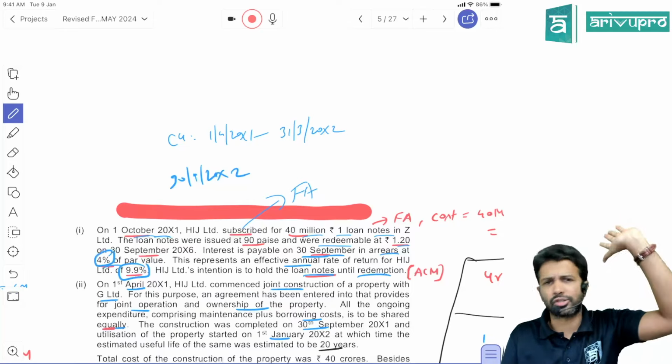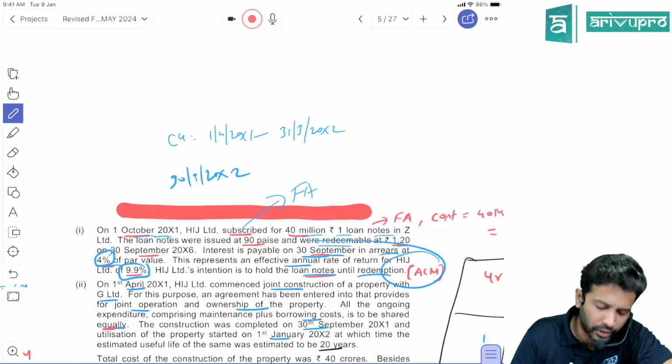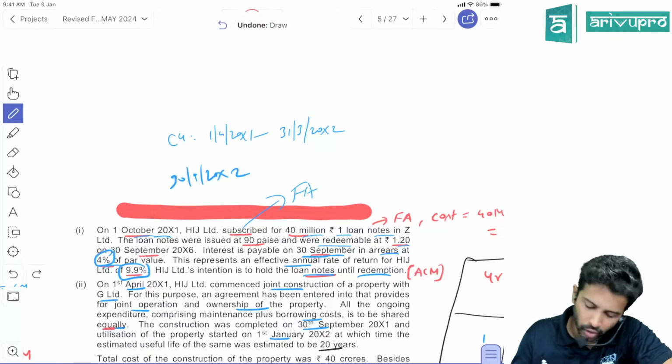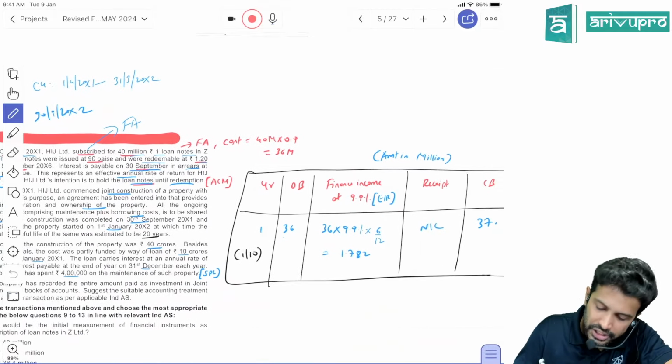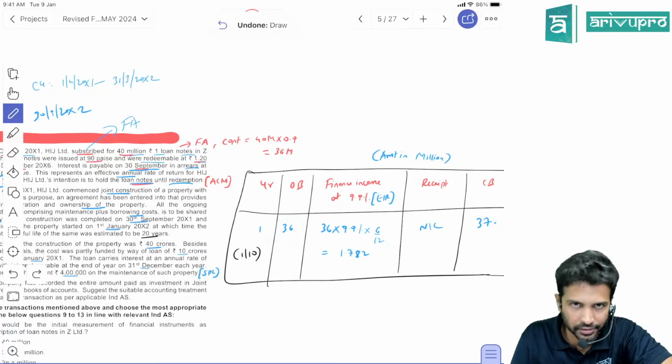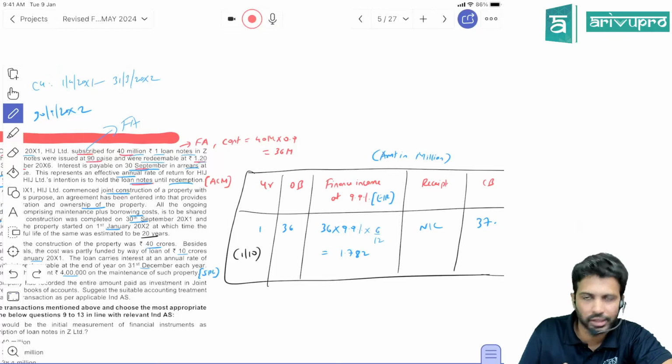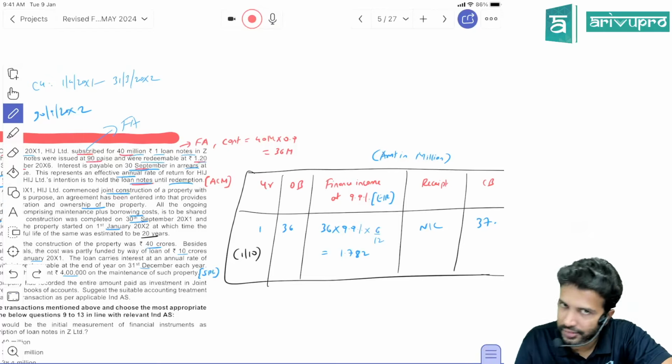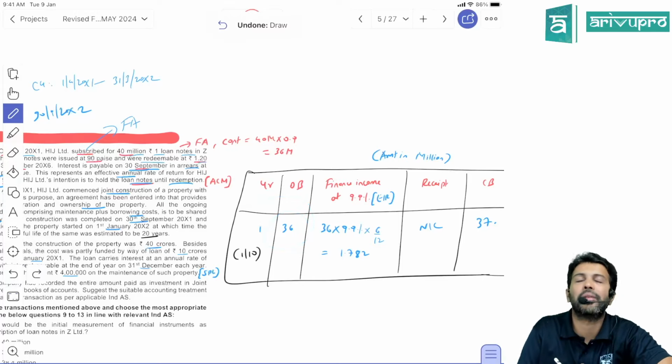So the CCF test is also passed. So what method of accounting do we follow? Amortized cost method. Okay, so if you do the accounting, what will it be? Initially, you will measure this particular financial asset at 36 million because no other data has been given. The transaction has not happened at off-market terms, so we'll take the transaction price itself as fair value. So initially, the financial asset will be valued at 36.